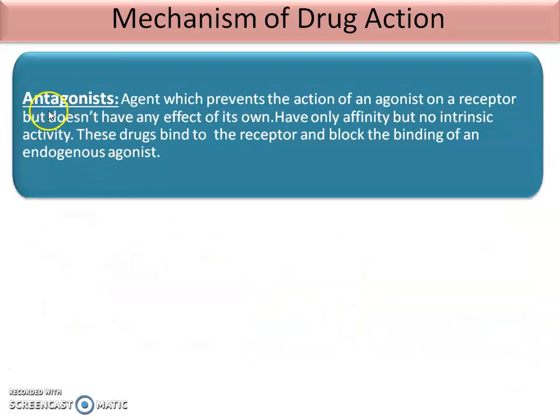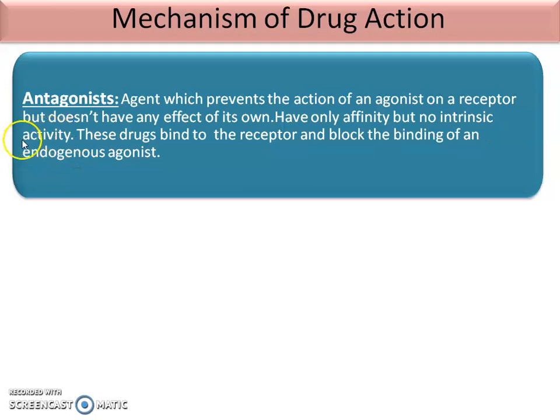Then we see the concept of the antagonists. These are the agents which prevent the action of the agonist on a receptor but do not have an effect on their own. That means they block the agonist action but they do not give their own result or responses. They have only affinity but no intrinsic activity.